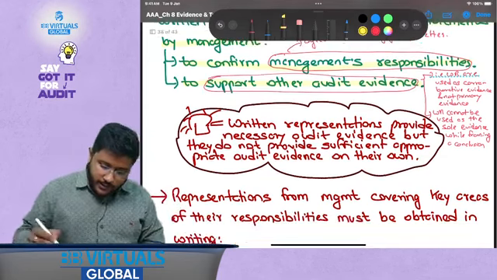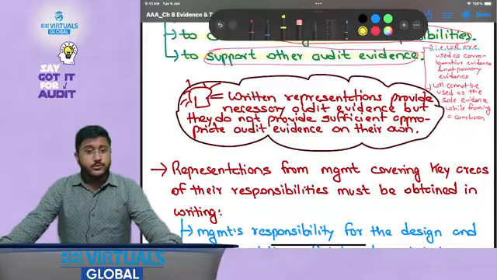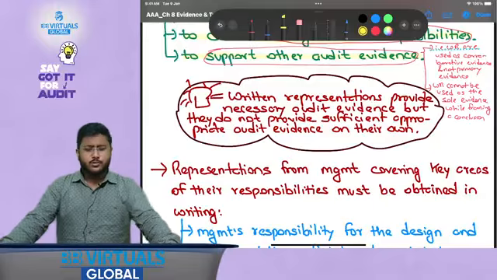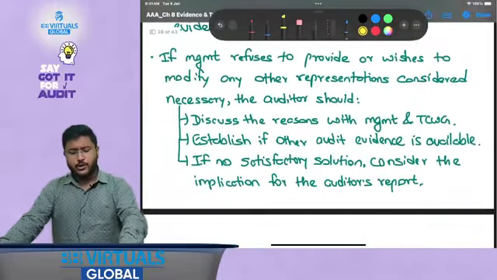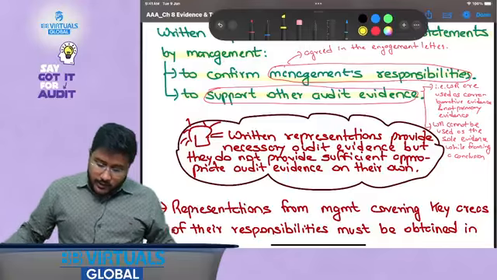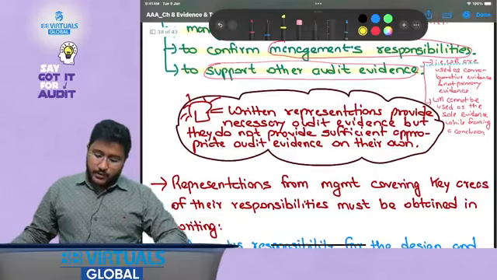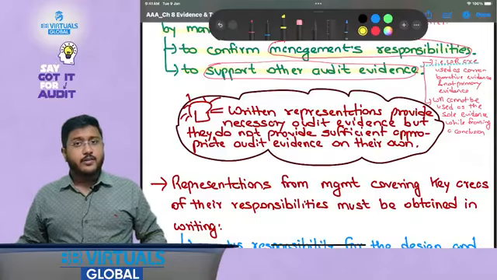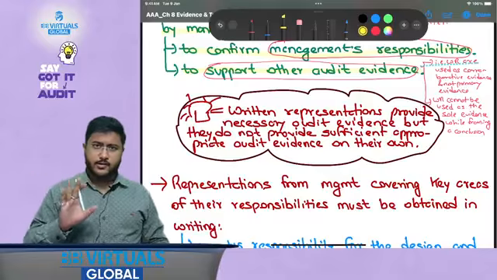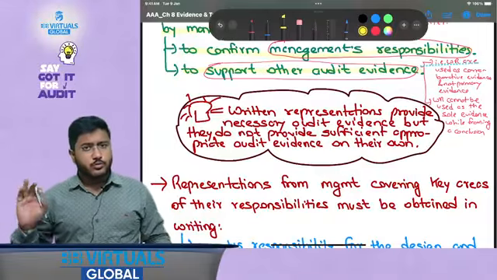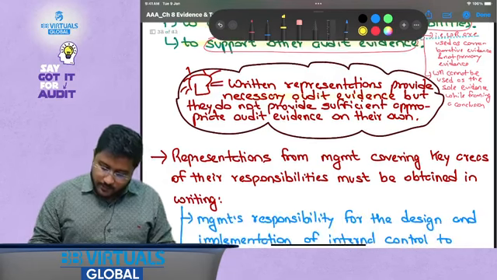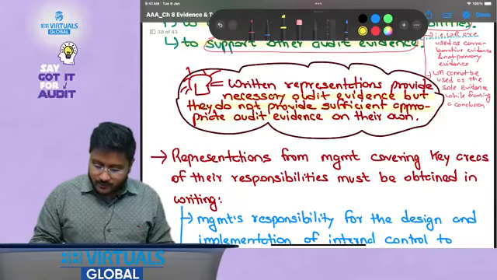Now, why I have created these notes is so that everything could be covered and we do not end up missing out on anything. Plus this is so summarized, the standard is only covered in 2 pages, so this will help you to understand everything in detail. Written representations provide necessary audit evidence, but they do not provide sufficient appropriate audit evidences on their own. This is the exact line that we have understood here, that written representation cannot solely act as an audit evidence to frame the conclusion. However, they provide corroborative audit evidences.